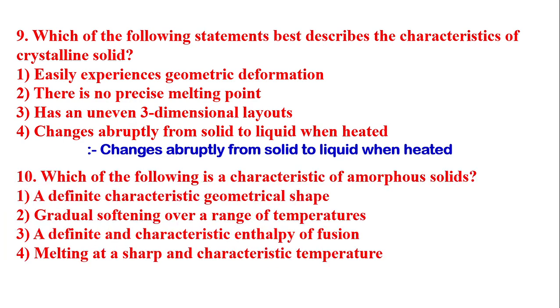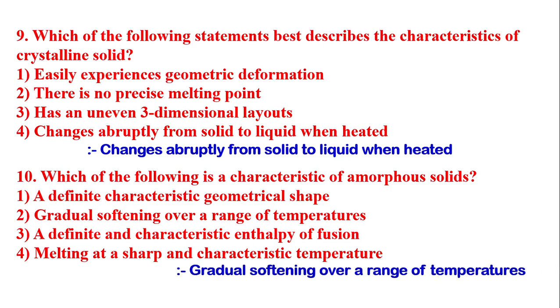Next question is, which of the following is a characteristic of an amorphous solid? Option A, a definite characteristic geometrical shape. Option B, gradual softening over a range of temperature. Option C, a definite and characteristic enthalpy of fusion. Option D, melting at a sharp and characteristic temperature. The answer is gradual softening over a range of temperature.